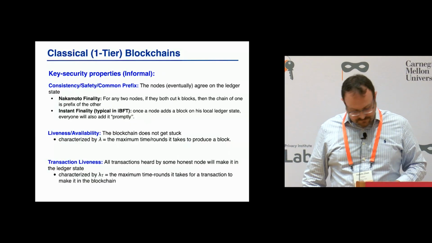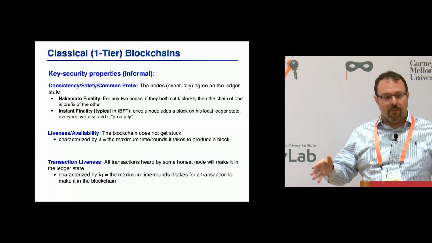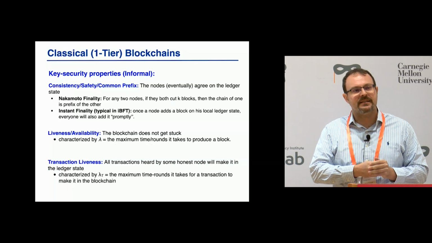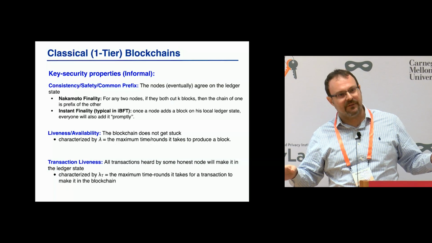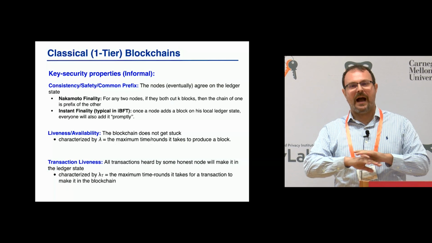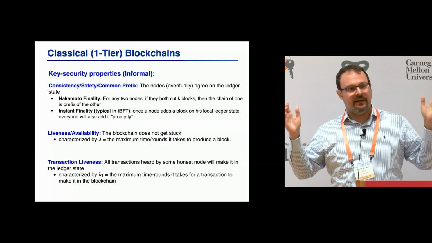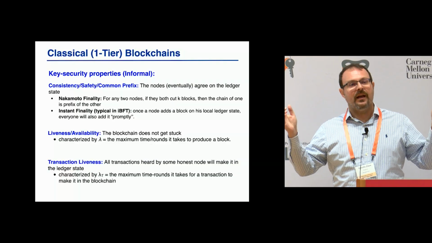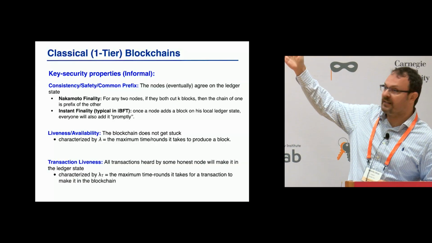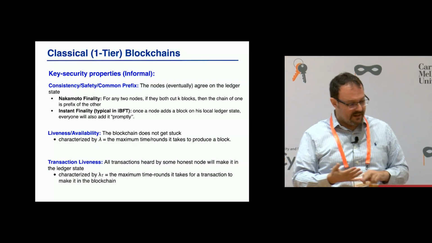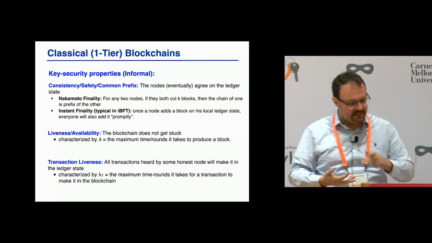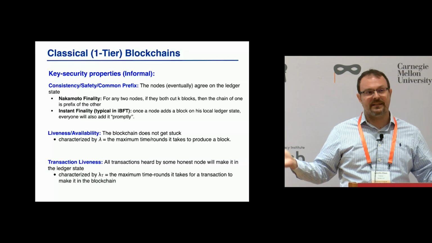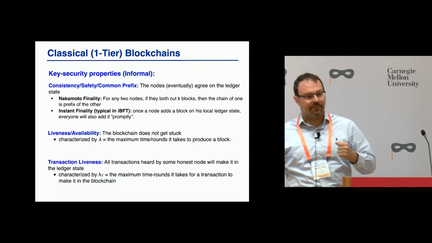All right, so what are the key properties that we want from any blockchain protocol? And this is already the first oxymoron of the blockchain community. Our core security relies on how we can get consensus, and we cannot even agree on how to call consistency, right? Depending on who you ask, they're going to call it consistency, safety, common prefix, and this is because we are different disciplines that stubbornly stick to our own terminology.